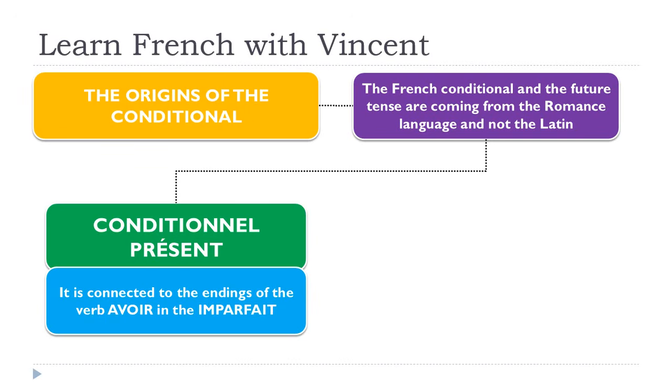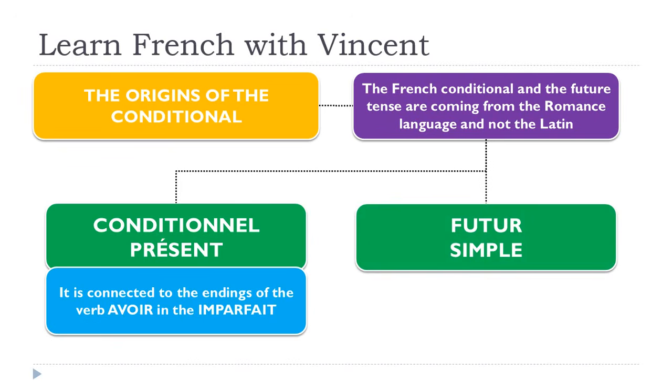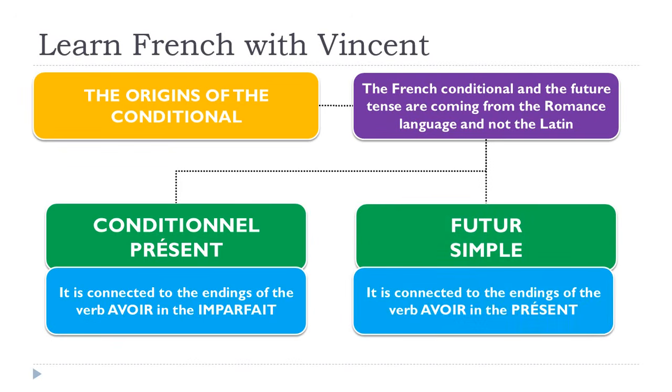You've got your root, so this is the first part. The second part, the endings, will come from the verb avoir in the imparfait tense. Whereas for the futur simple, the root will be exactly the same, but the endings will come from the same verb, avoir, to have, in the present tense.